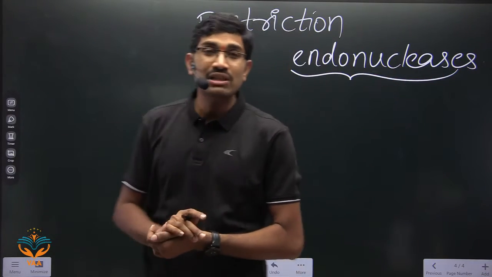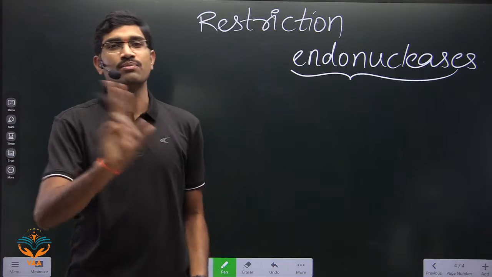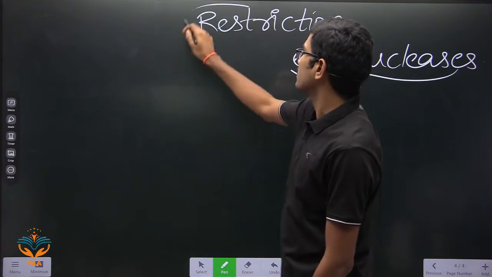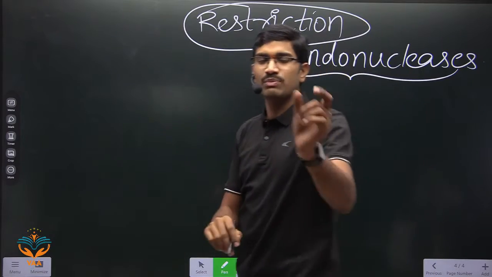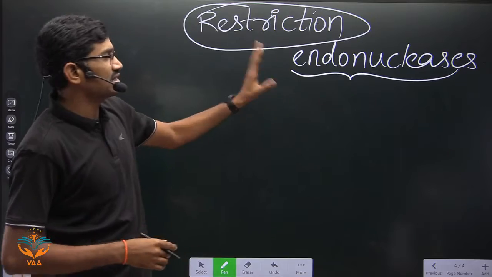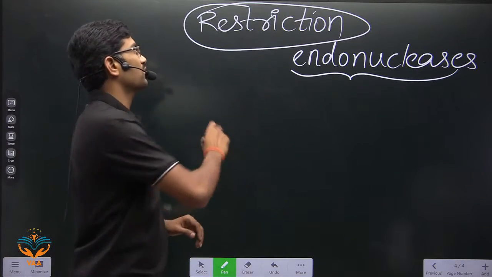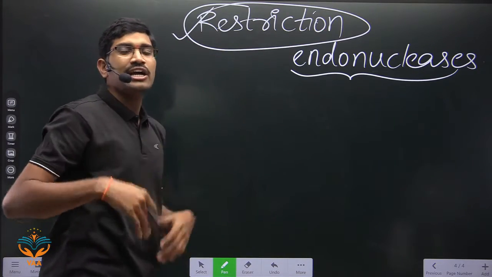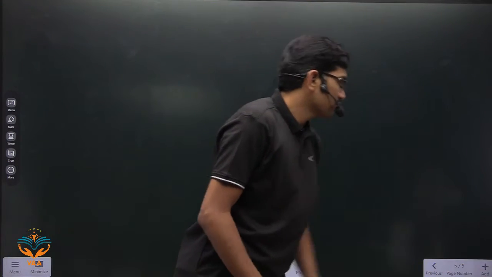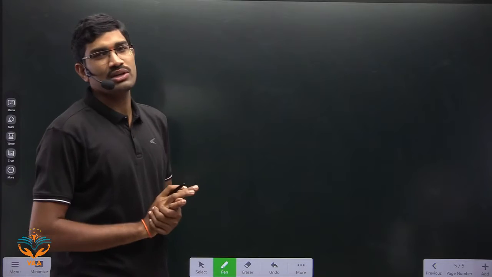But will they randomly break anywhere? No. They will not randomly break anywhere. They recognize a specific sequence, and only at that location are they breaking the DNA. So that's why these are called restriction endonucleases. Understood or not? So now we will study about the restriction endonucleases.